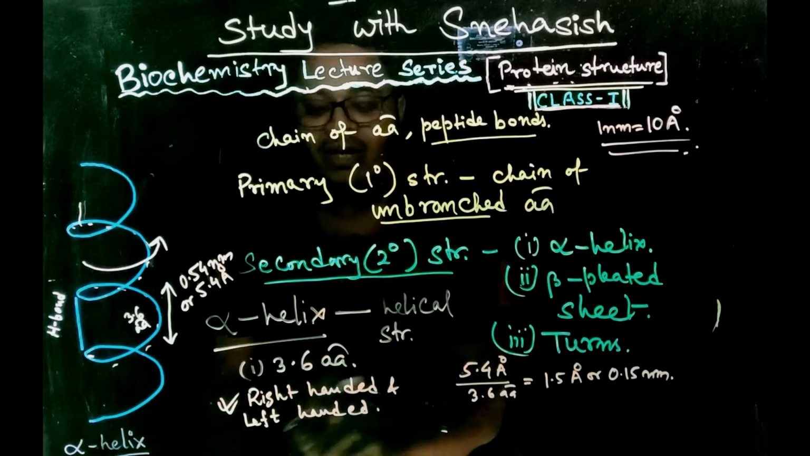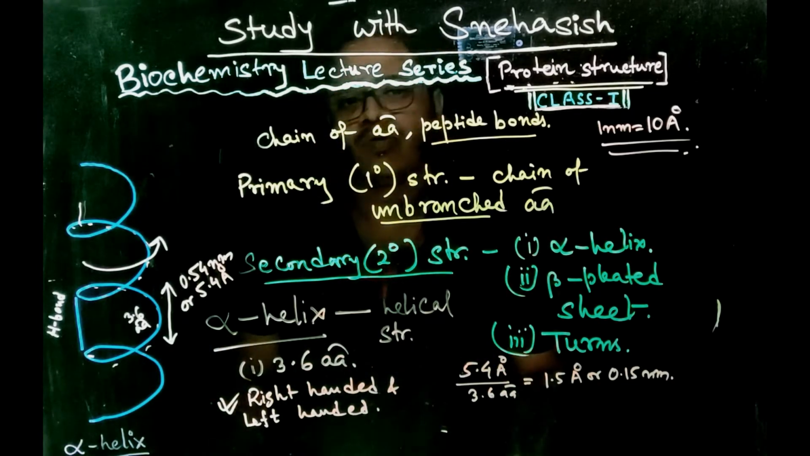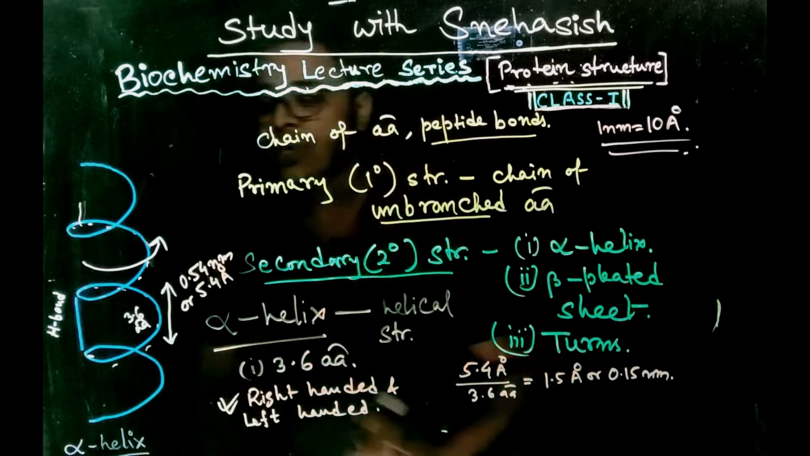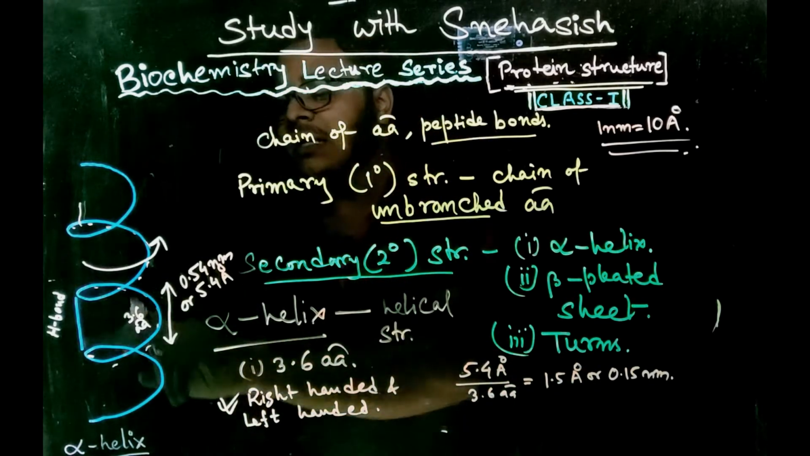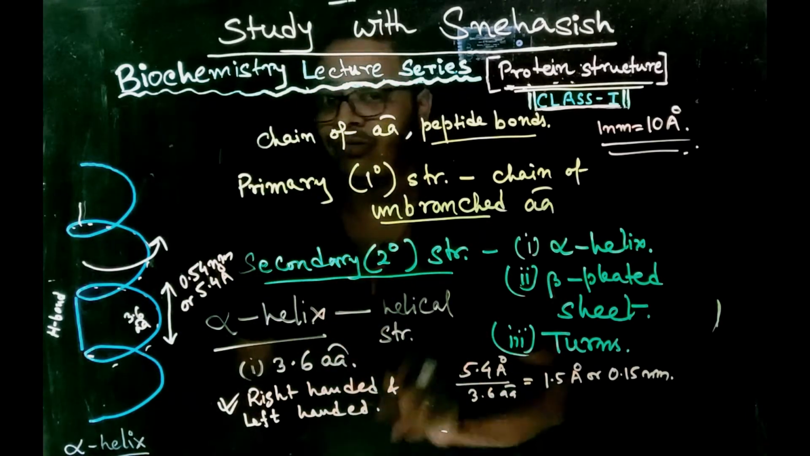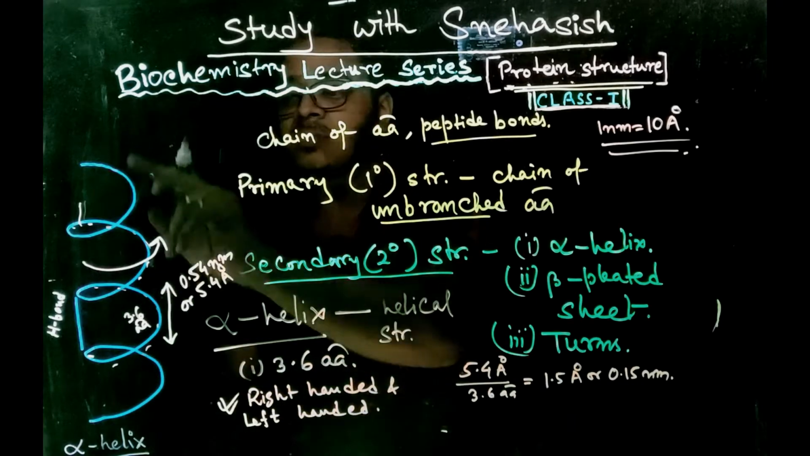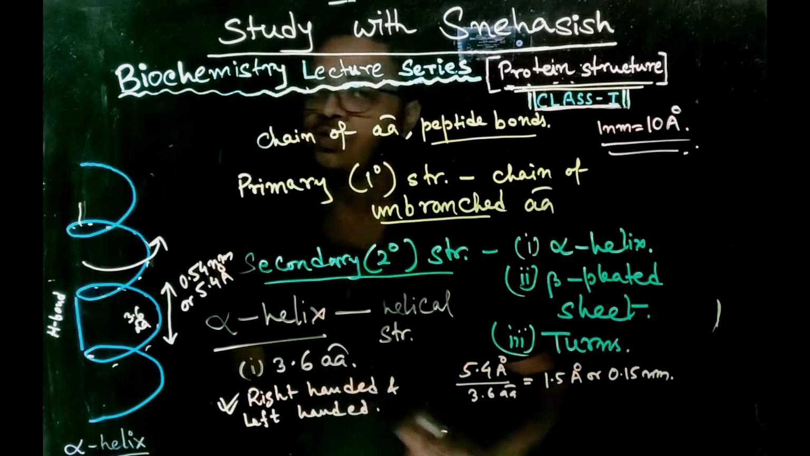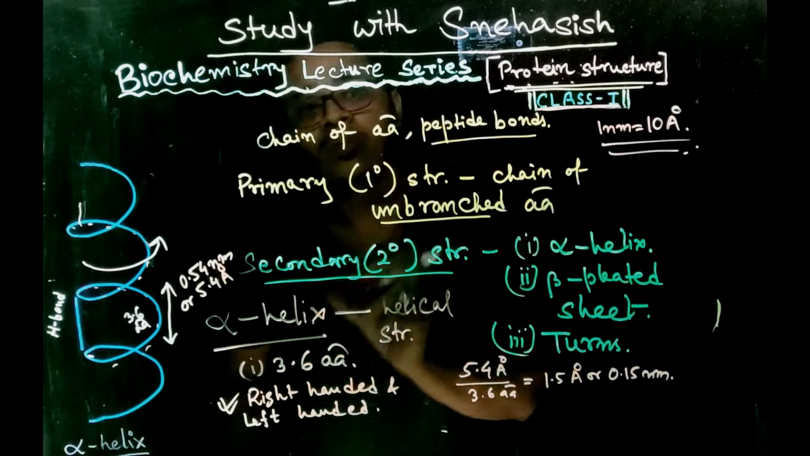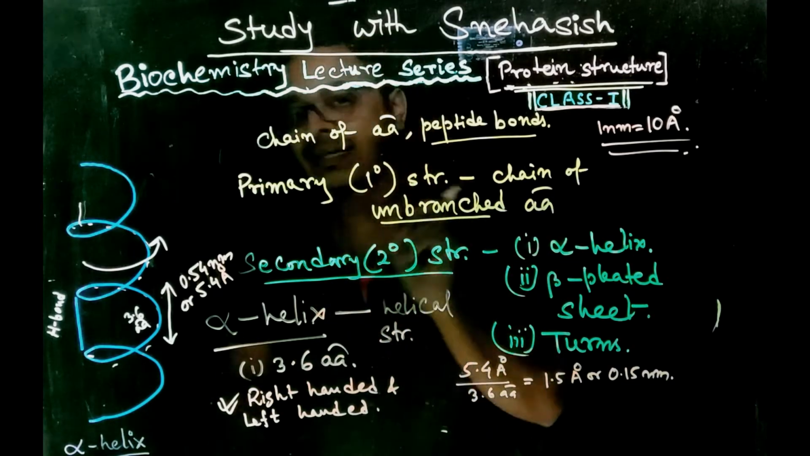The left-handed alpha helical form is not found as often as the right-handed alpha helix. Now here we can see there is a hydrogen bond. The alpha helical conformation is stabilized by intra-chain hydrogen bonds. Intra-chain means the hydrogen bond is formed between atoms of the same chain.